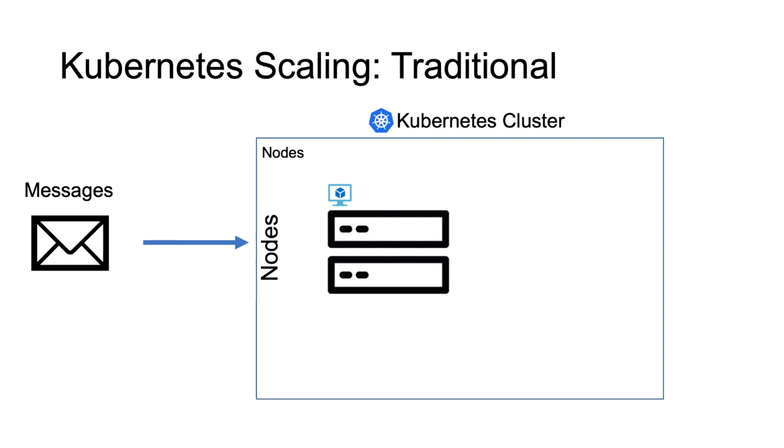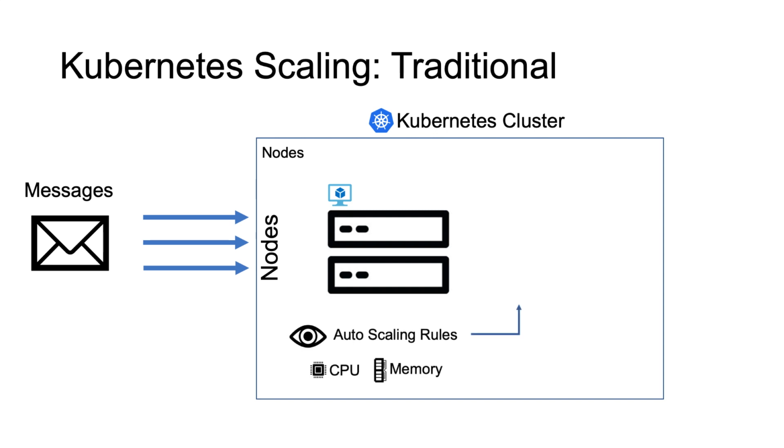So let's take a quick closer look at what traditional scaling looks like on Kubernetes. In this case, we have a messaging platform that our application is listening to for new messages on. We have a subset of containers running in pods deployed to a node in our Kubernetes cluster. Now remember, at the end of the day, this node is a VM that you're paying for. Now, as more requests start to come in, we'll get more containers deployed based on some of our horizontal scaling rules.